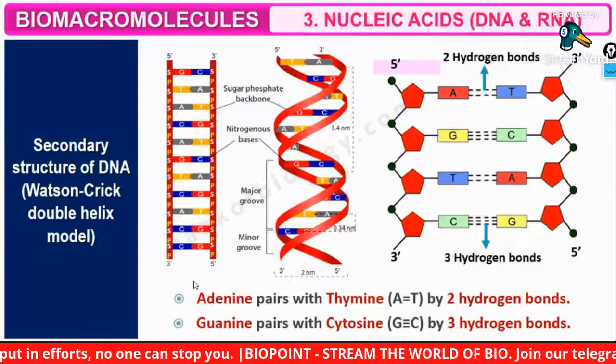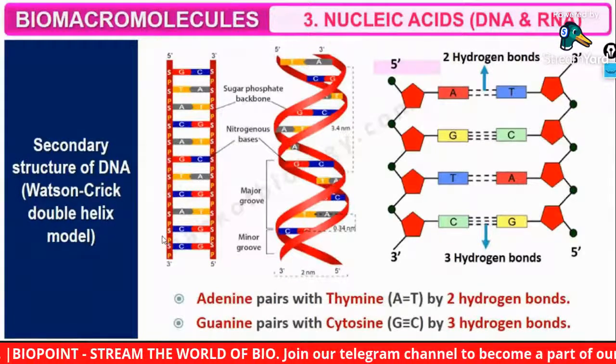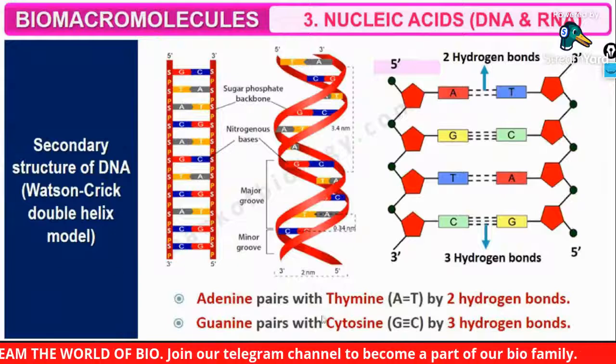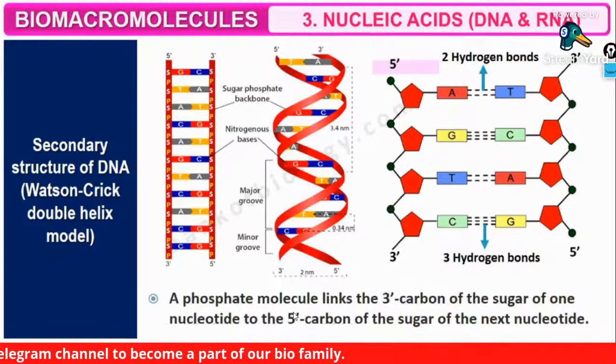Now a confusion may be there in your mind about what will happen in RNA. In RNA there is no thymine; in place of thymine you have to use uracil. That's the difference. Adenine and uracil pair by 2 hydrogen bonds. Guanine and cytosine pair by 3 hydrogen bonds.